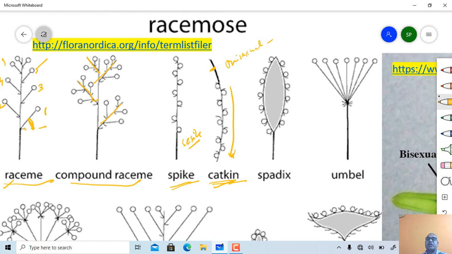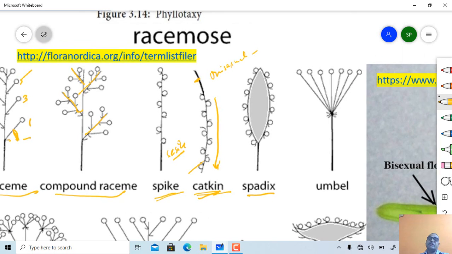This is a spadix type of inflorescence. Here the peduncle is somewhat fleshy. Flowers are unisexual. Usually male flowers are present towards the apex, female towards the base, and in between male and female some sterile flowers are also present, and this entire inflorescence is surrounded by a fleshy bract, which is called a spathe. So this is a spadix type of inflorescence.